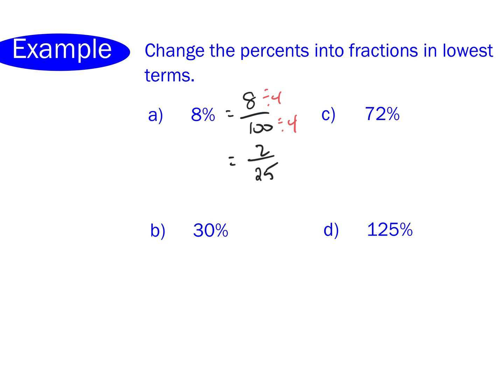Whenever I ask you for a fraction, like this example does, simplest or lowest terms is always what I am looking for, okay? So these take a little longer because we have to try and reduce them if we can. 72%, I'll give you this, it's 72 over 100. What would that be simplified? What goes into 72 and 100?